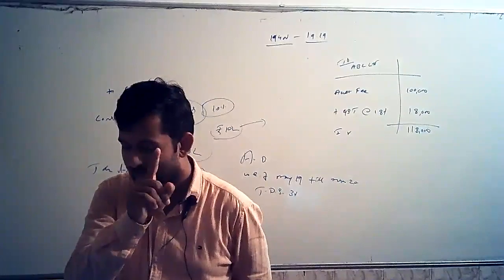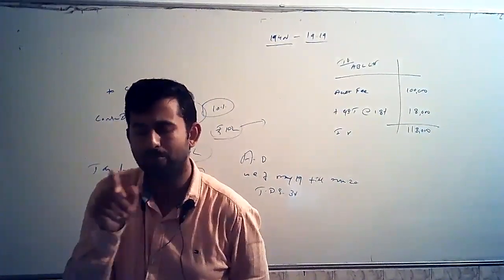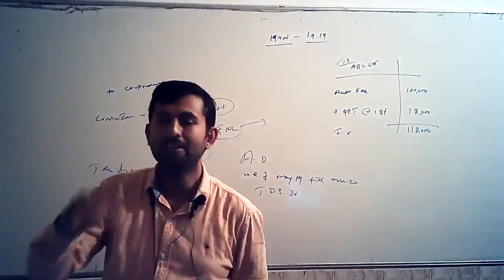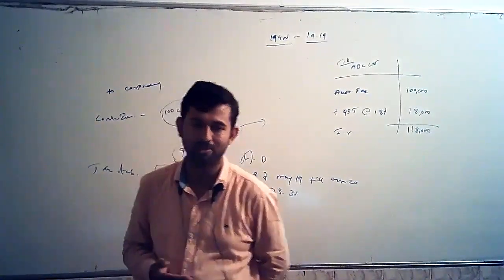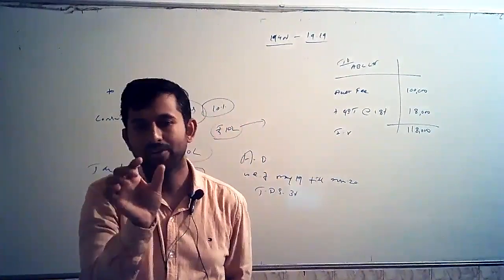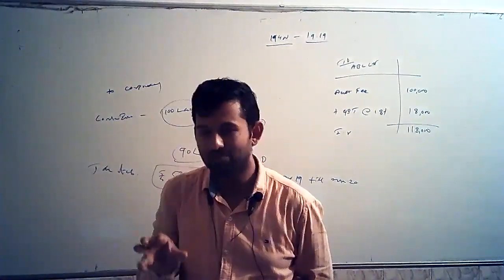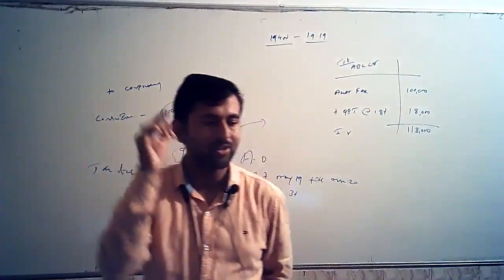For the TDS deducted during the April to February months, the due date is the 7th of the subsequent month. For example, for the TDS deducted in April 2019, what is the due date?